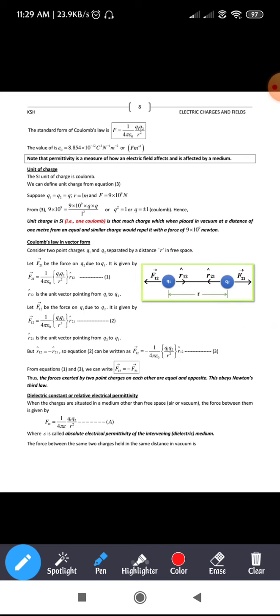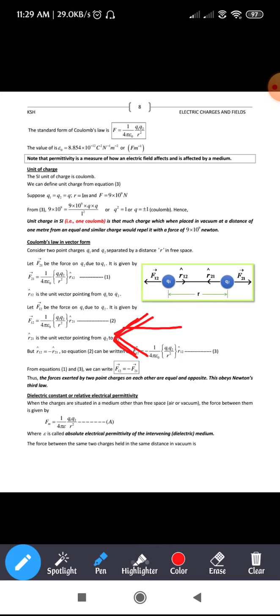Next we have taken vector F12. As I have said, vector F12 is the force on charge q1 due to q2. In the mathematical form, we can write vector F12 equals 1 by 4 pi epsilon into q1 q2 divided by r square into the unit vector r21 cap. You can see here that the direction of F12 is in this direction.